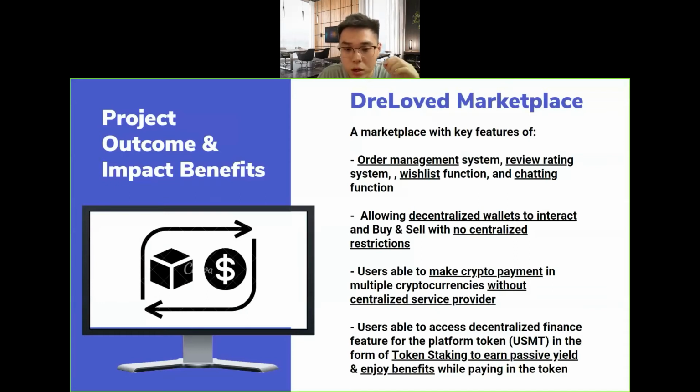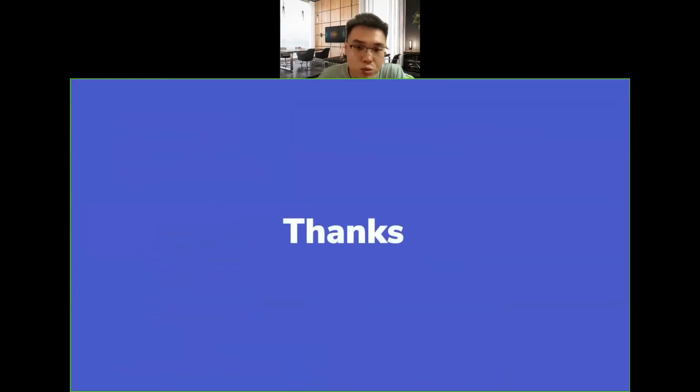They are also able to stake the tokens to earn passive yield income. Like, if I stake 100, every day I will earn 2%, so I'm able to earn more tokens day by day, as long as I lock my token in the staking pool and don't sell it. So right now I'm going through the demo.